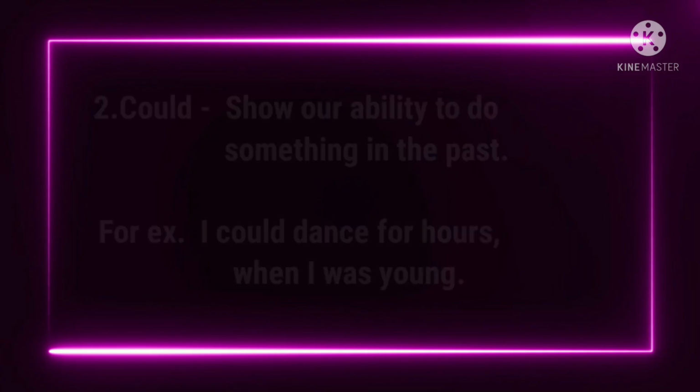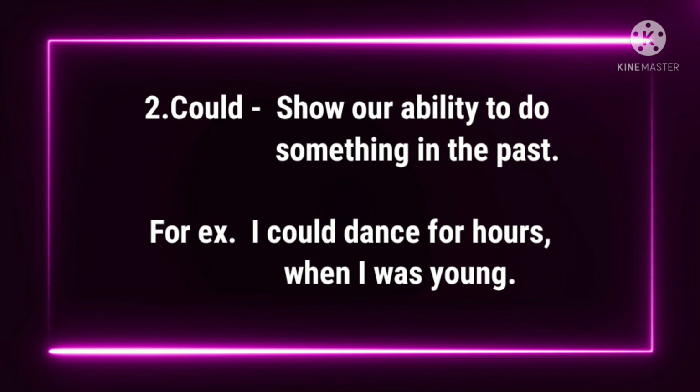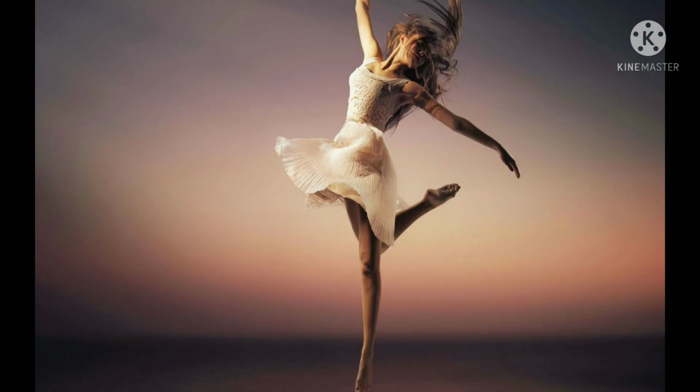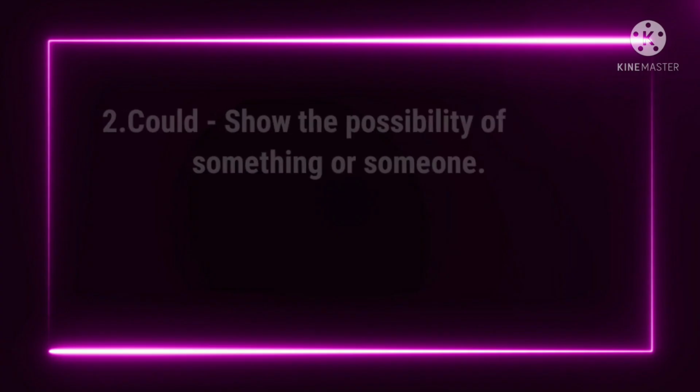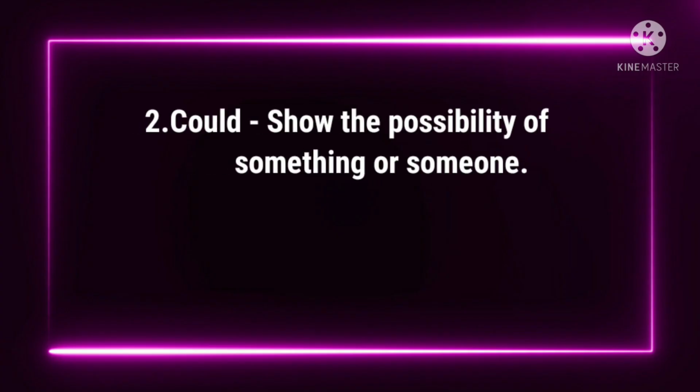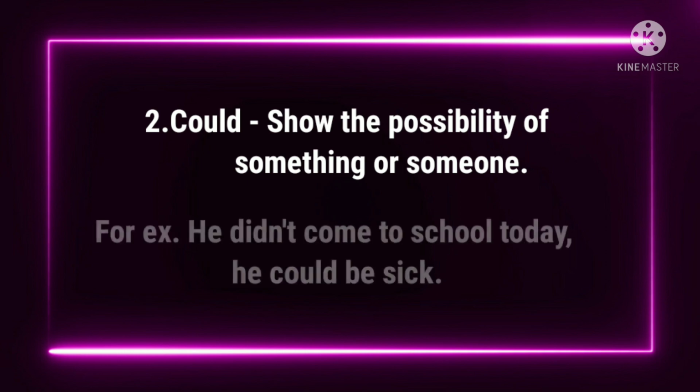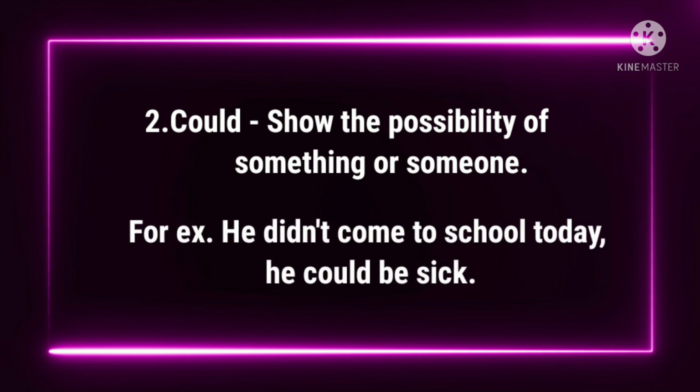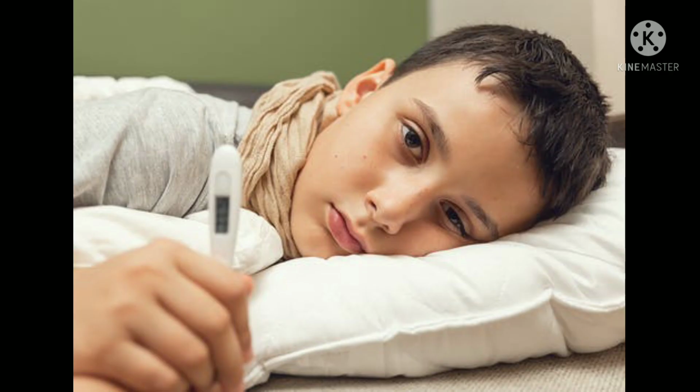For example, I could dance for hours when I was young. Here, could shows your ability to dance in the past. We also use could to show the possibility of something or someone. For example, he didn't come to school today. He could be sick. Here, could shows the possible reason for being absent.